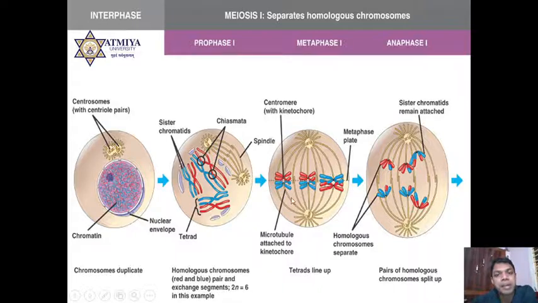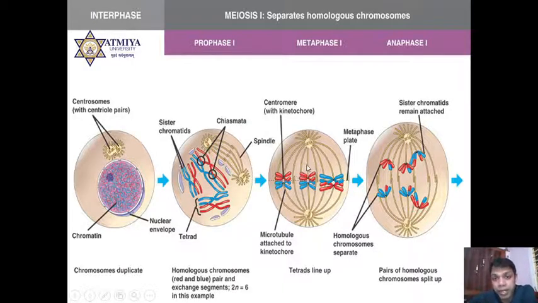For example, the 6 chromosomes in metaphase 1 are homologous pairs attached at the equator, whereas in metaphase of mitosis the 6 chromosomes will be aligned in the same line. This is the basic difference between metaphase of mitosis and metaphase 1 of meiosis 1.